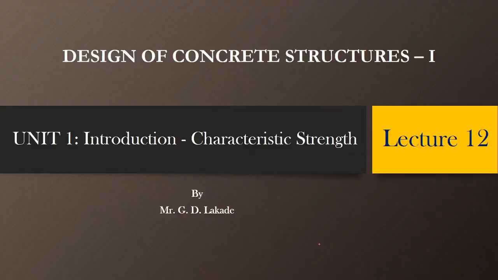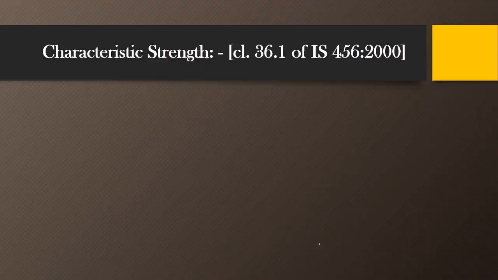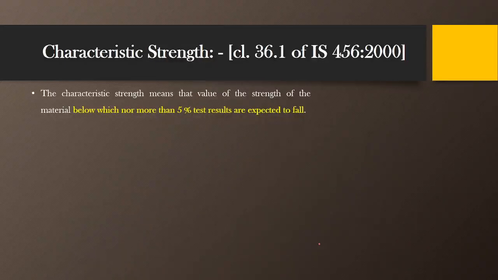In the last lecture, we discussed characteristic loads. In this lecture, we are going to discuss characteristic strength. As per clause 36.1 of IS 456-2000, the characteristic strength means the value of strength of the material below which not more than 5% of test results are expected to fall.